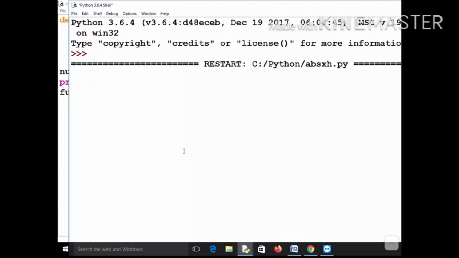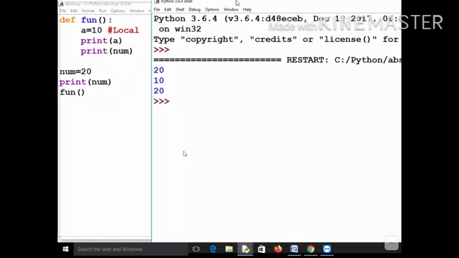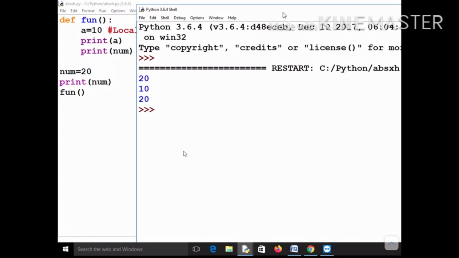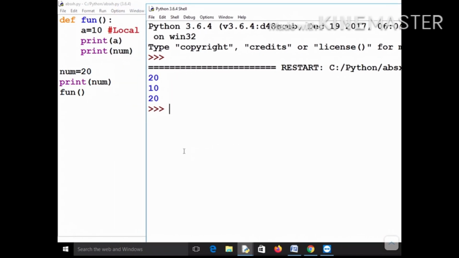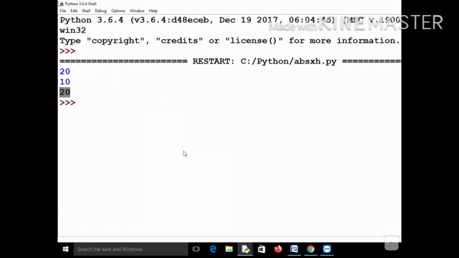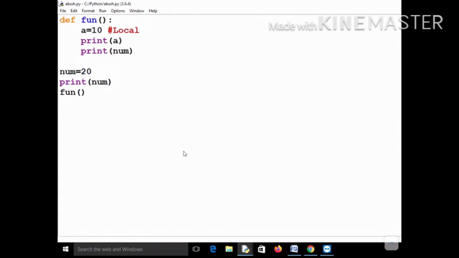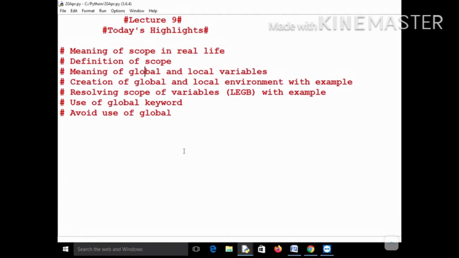Okay, so let me run this and see what output it gives, and you can see that this is perfectly fine, and it is giving you output 20, 10 and 20. So first it is printing the value of global variable num, 20, then it is printing the value of local variable a, which is 10, and then again it is printing the value of this global variable num inside the function, which is again equal to 20. So this is the meaning of local and global variable. I hope you got the concept.